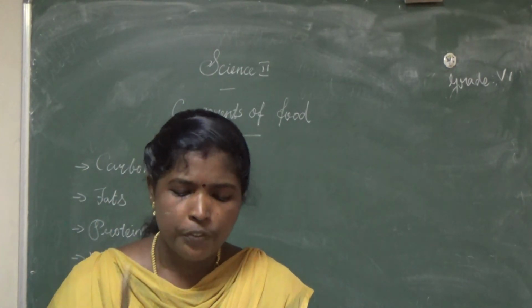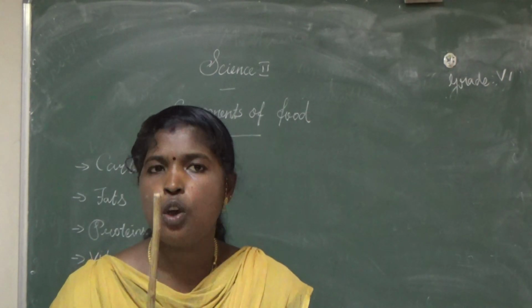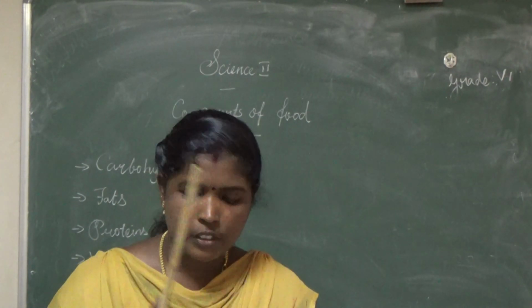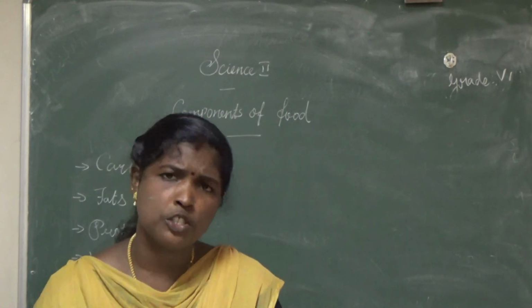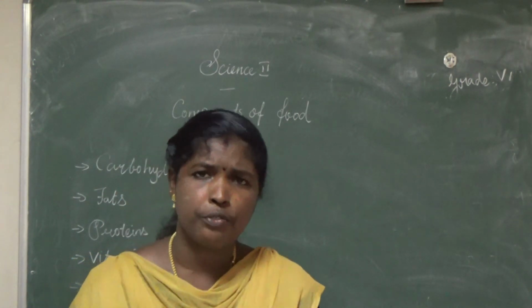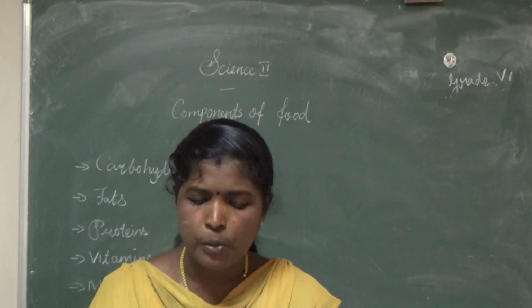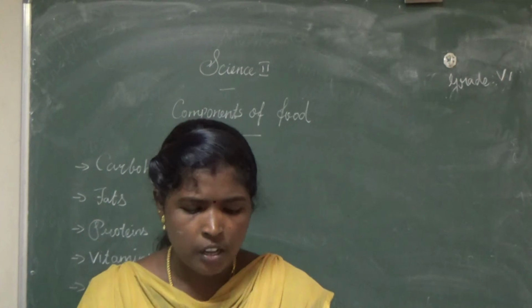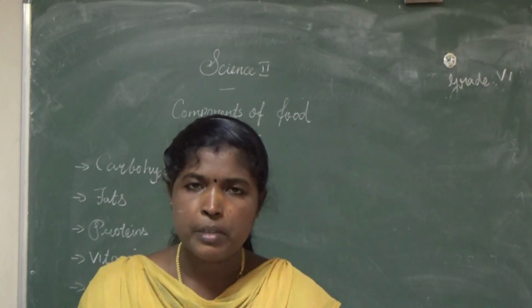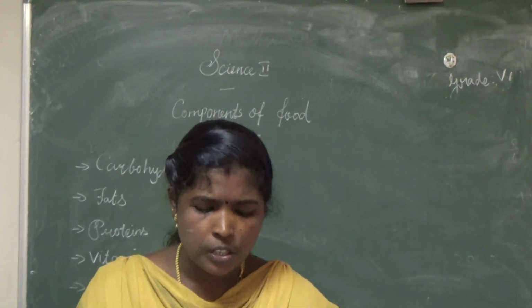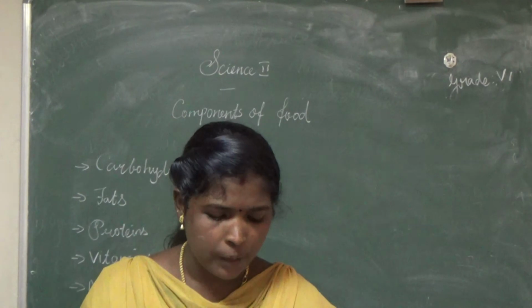The fat soluble vitamins are stored in the fat tissue of our body. What is the answer? Fat tissue. These vitamins are stored in the fat tissue of our body. The next one: what are the water soluble vitamins? Vitamin B complex and vitamin C are water soluble vitamins. Underline that.